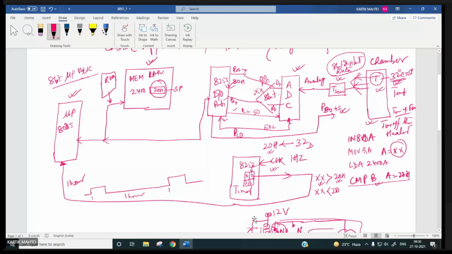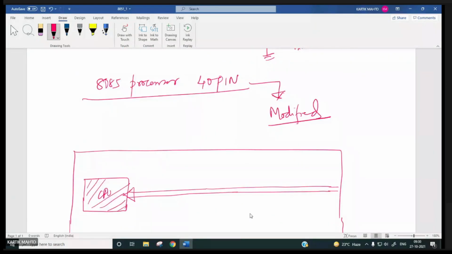In fact, with this, around 128 byte RAM was added inside the chip itself. So the CPU processor is there, and along with that, 128 byte RAM is added.